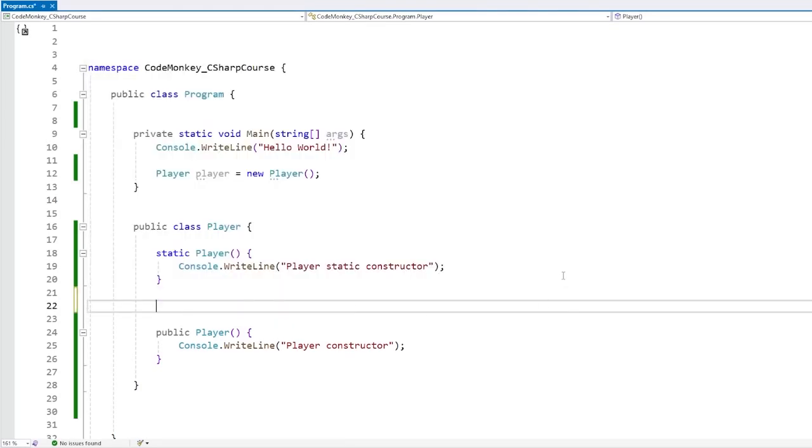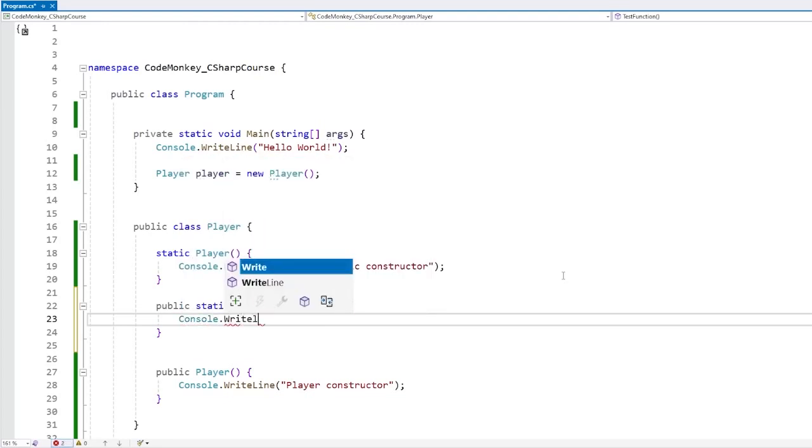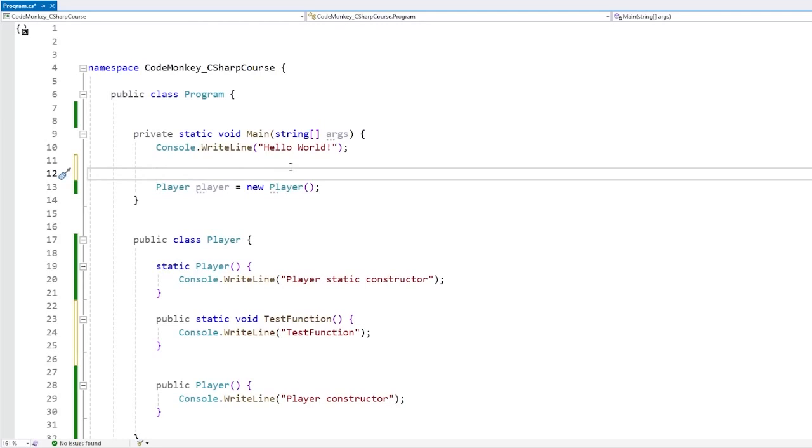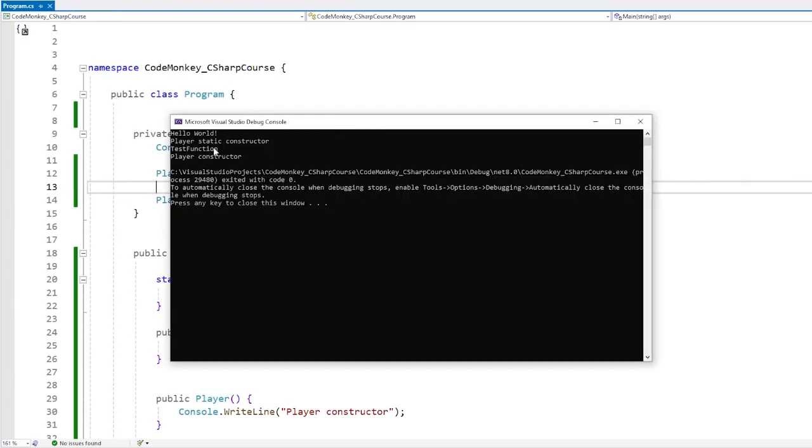Now let's say we have some kind of function, so a static void for some kind of test function, and over here same thing, let's do a Console.WriteLine on our test function. Okay, and now up here before we construct, let's go inside the Player and call the test static function. Let's do it like this, so let's run. And there it is, again, same thing. The static constructor ran, then the test function, and then the constructor. Also note how the static constructor only ran once, so when we construct an object, it did not run a second time.